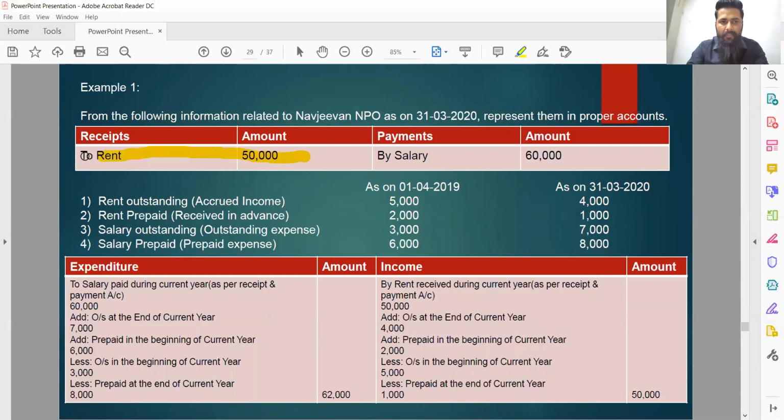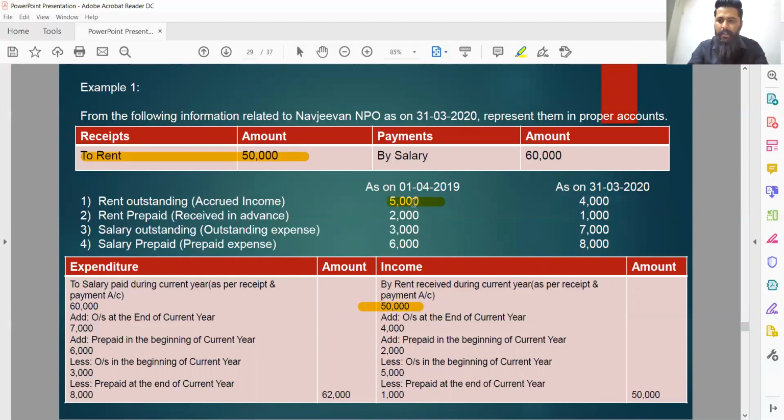Amount of rupees 50,000 was received during the current year. So we have put it right here to the credit of income and expenditure account. In the beginning of the year, 5,000 rupees were outstanding. So these 5,000 rupees must have been received during current year.